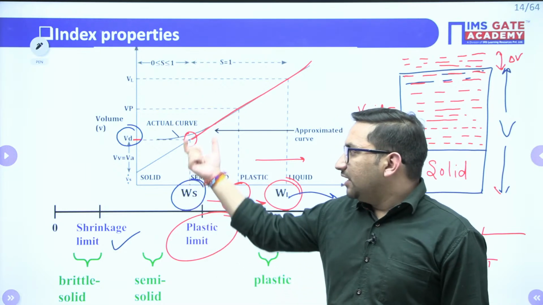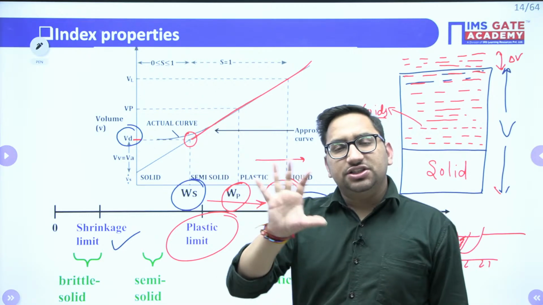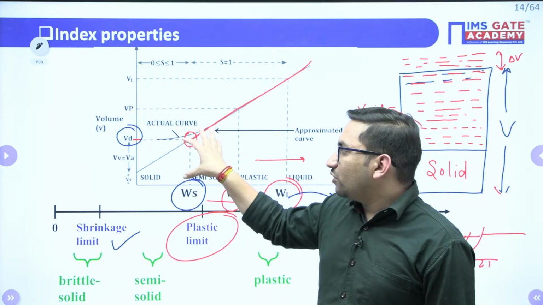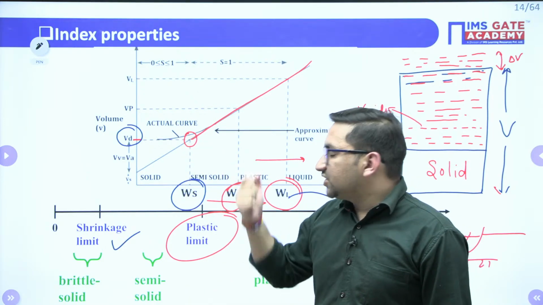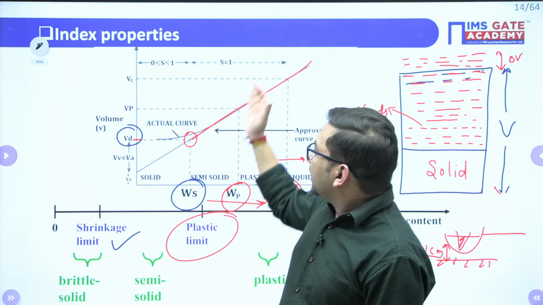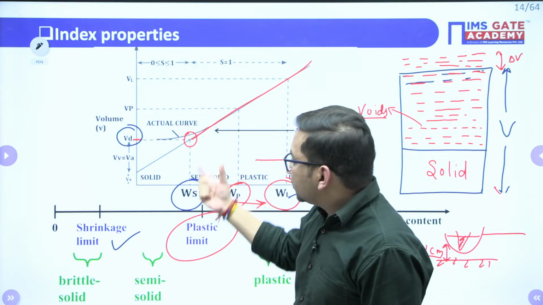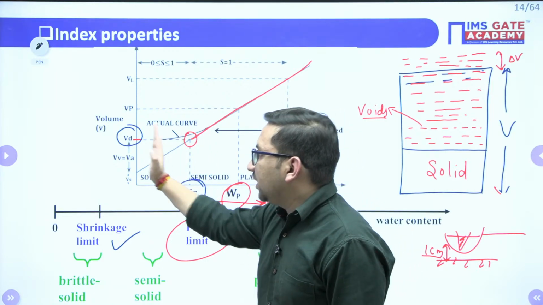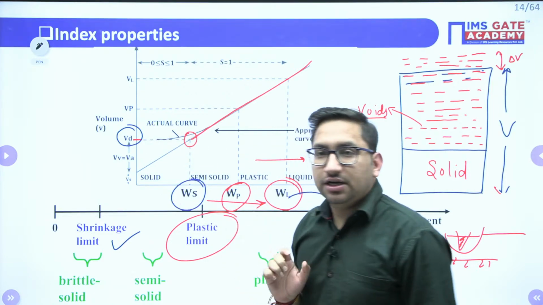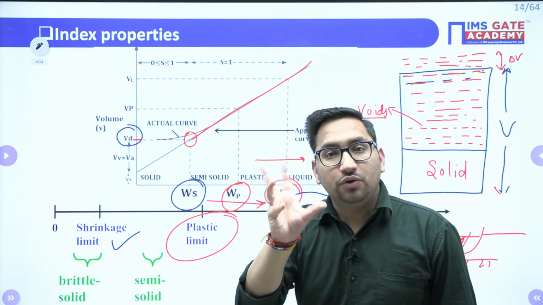Shrinkage limit, mainly we find it in terms of this: the particular water content at which soil is just saturated. Also an important point related to the shrinkage limit is that if you are decreasing the water content, this is the particular water content below which, if you decrease your water content, the volume of soil is not going to change.